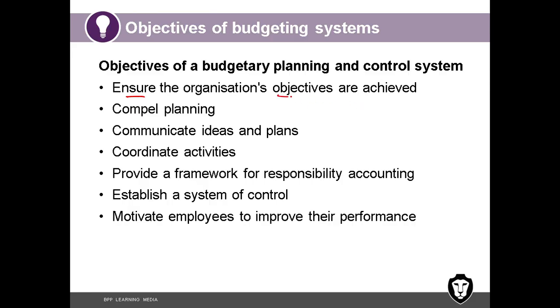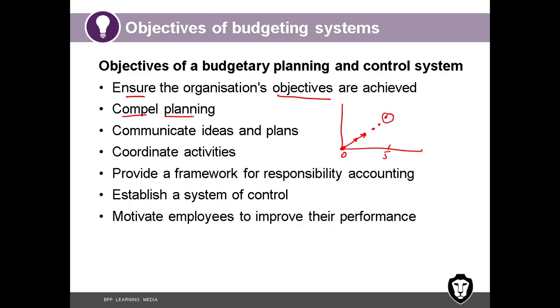So what happens? These objectives mean your long-term targets, after 5 years where you want to be. Currently you are here. So we have to set a roadmap for how we are going to achieve it. After 1 year we should be here, 2 years here, 3 years here, 4 years here. This roadmap is prepared through budgets. First year budget will take you from where you stand until the first year end. Then second year budget will take you further. So having periodic budgets ensures that you are traveling in the right direction to achieve the budgetary targets.